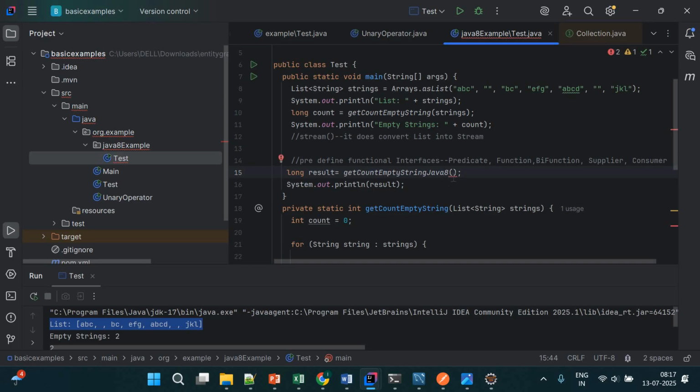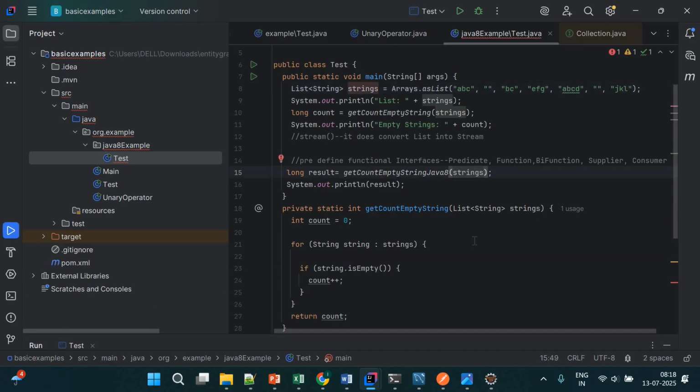So what is happening? It is taking a list of strings as a parameter. You can think of dividing that into different functions, or you can write it in a single file also. So here we have the empty count strings. Here it is calling getEmpty using Java 8, and here it is the getEmpty using the traditional approach.